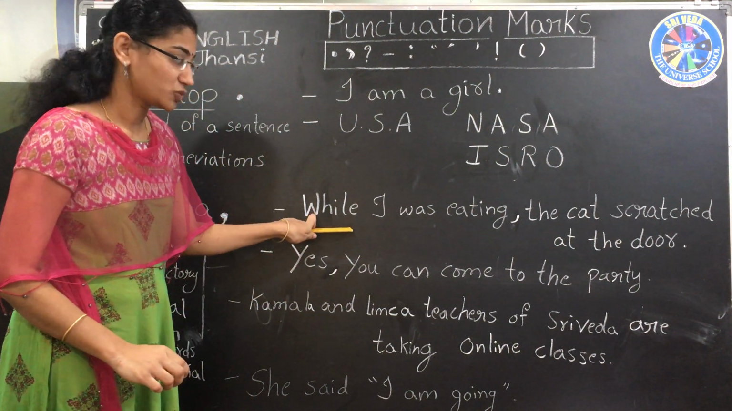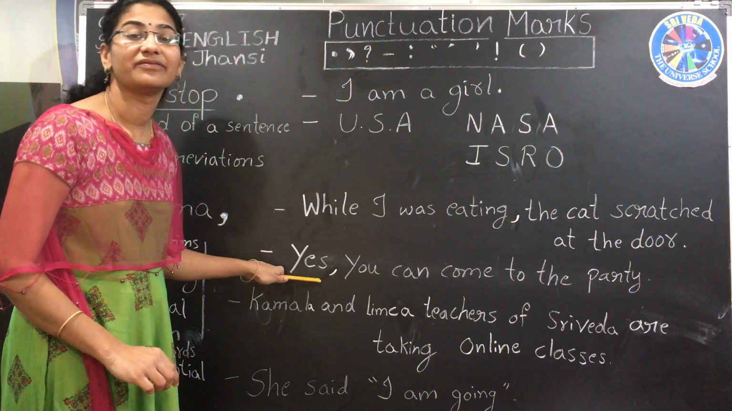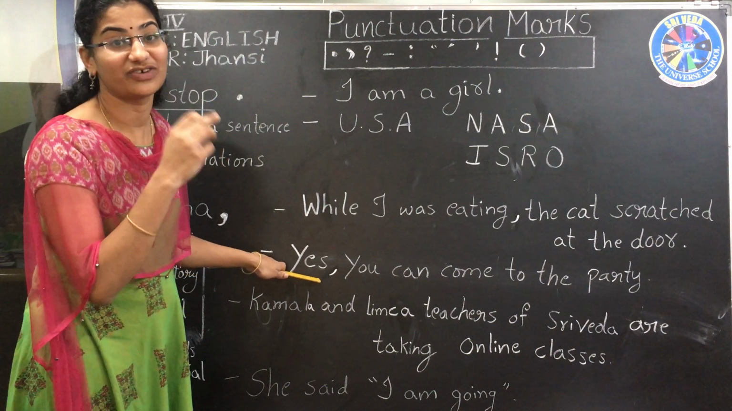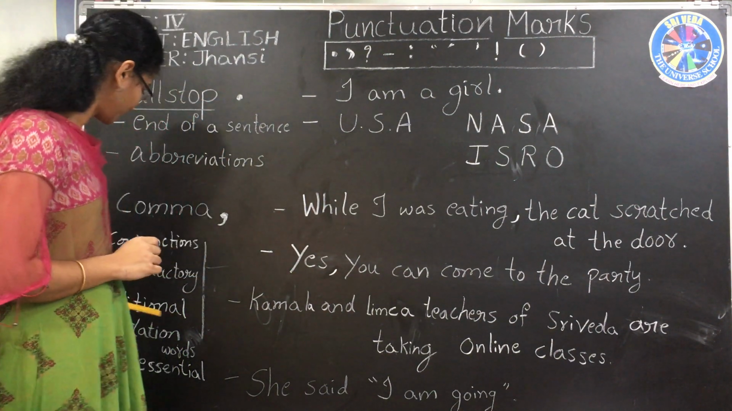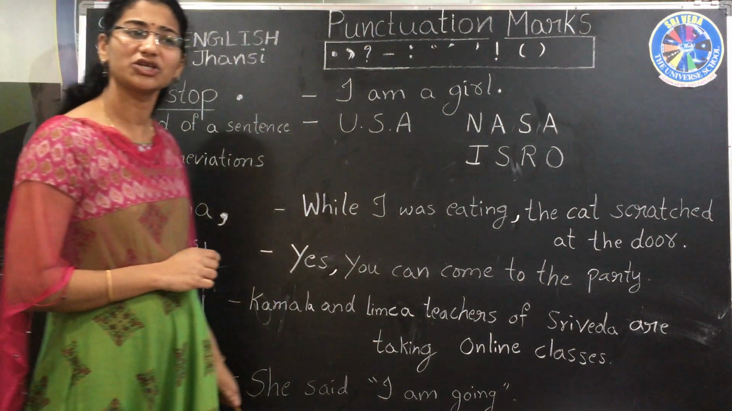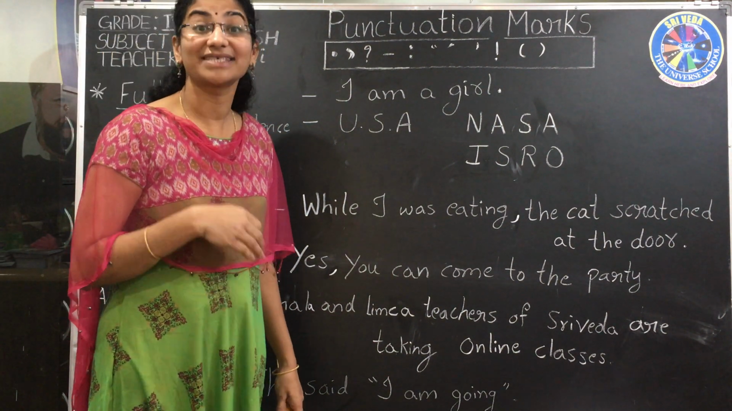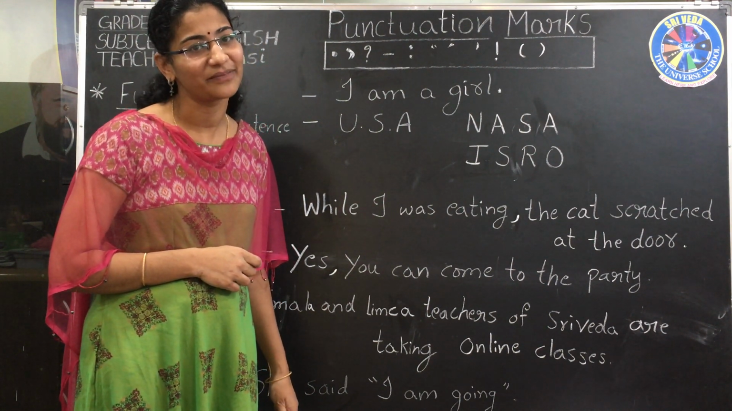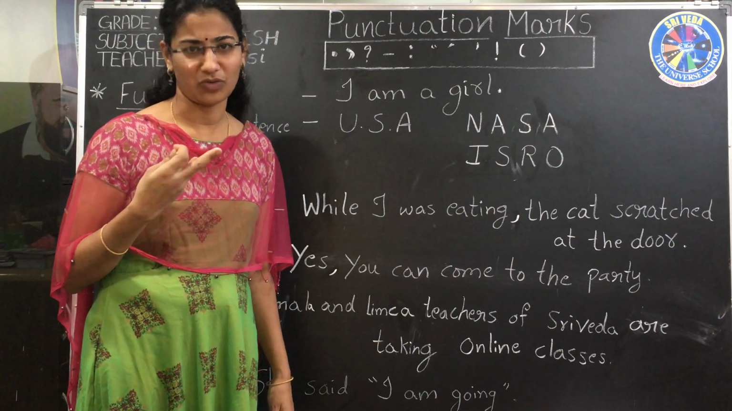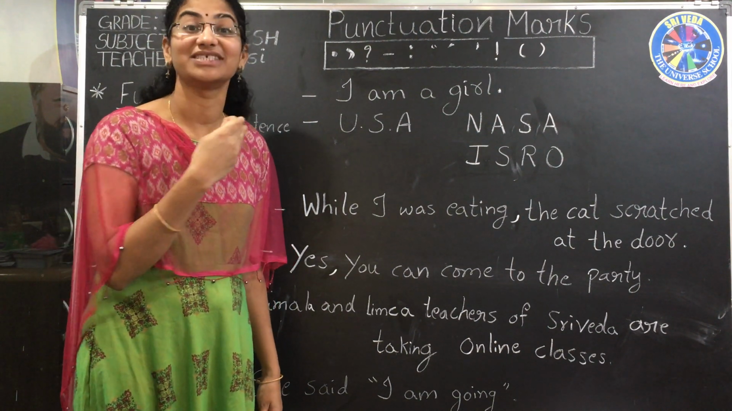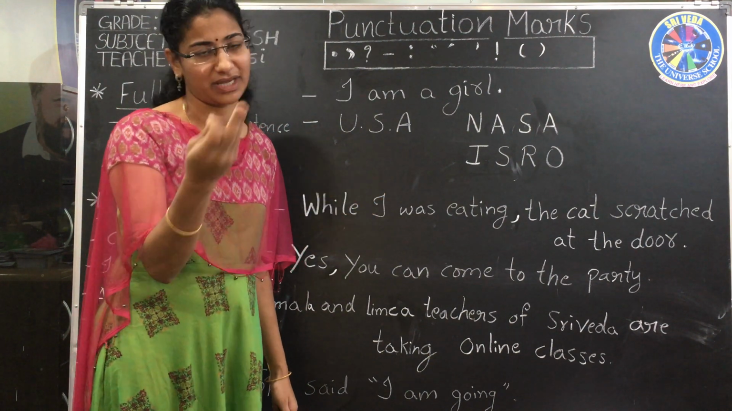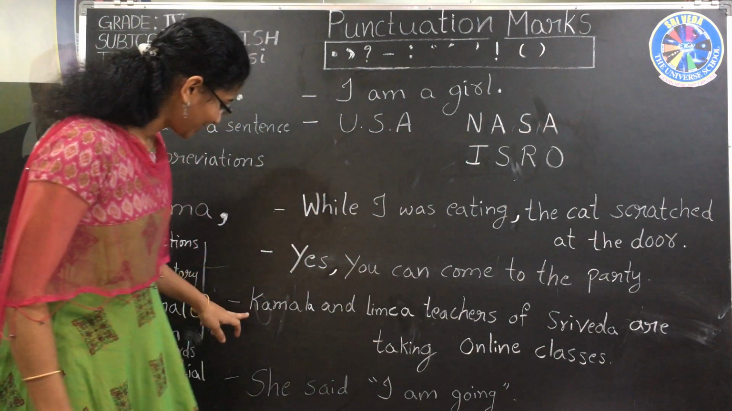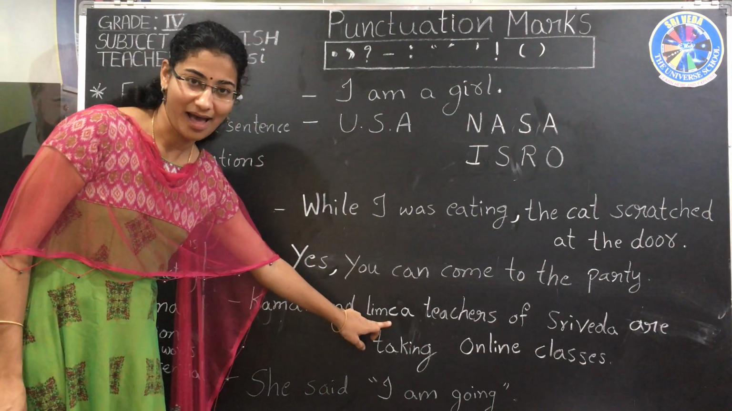First one, to separate two sentences. Next, some words: yes, well, however. If you are using such words, you have to write a comma after those words. Okay? Then next, third, additional information. Additional, extra information if we are giving. How can I give extra information? You know who I am, right? Comma, Jhansi. Jhansi is additional information because you know who I am, right? Comma, Jhansi. Like that.